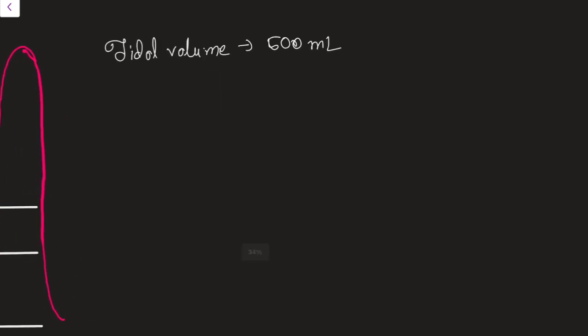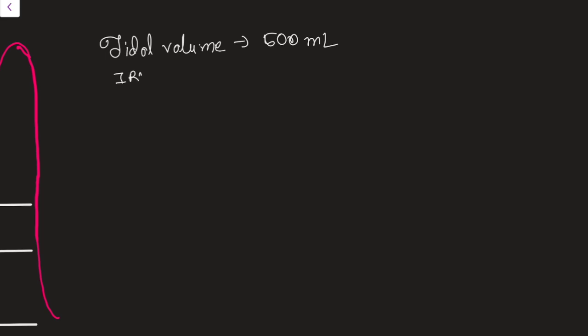Now is the inspiratory reserve volume, IRV. This is about 2 to 3 liters. This is the volume that can be maximally forcefully inspired after a normal inspiration. Means we have already inspired the tidal volume. After that, if we are trying to inhale much more, that means forcefully you are trying to inhale.